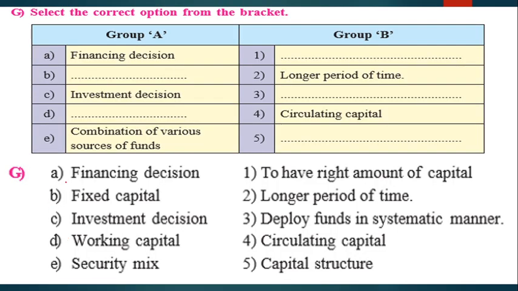Now question number 1, part G, select the correct option from the bracket. Group 1, group 2 is given. Your answer is also on the screen. Financing decision means to have right amount of capital. Fixed capital means longer period of time. Investment decision means deploy funds in systematic manner. Working capital means circulating capital, we all know. Security means what? Capital structure.